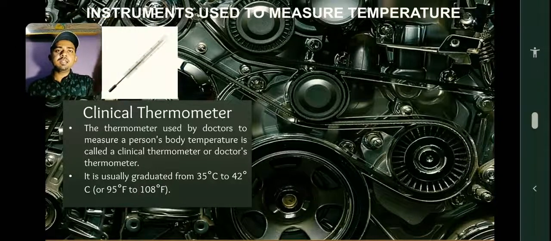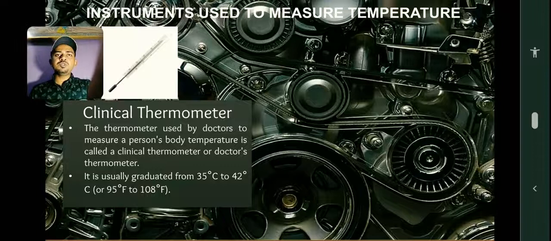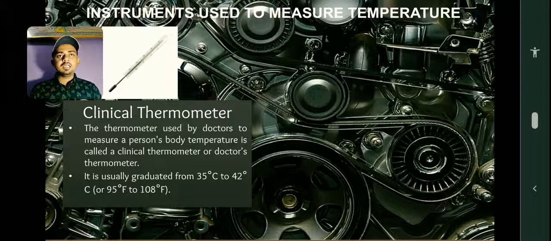Let's have a look at a clinical thermometer. This is how a clinical thermometer looks. We are all very familiar with it. Whenever we get sick we go to the doctor, and most of us also have a thermometer at home.